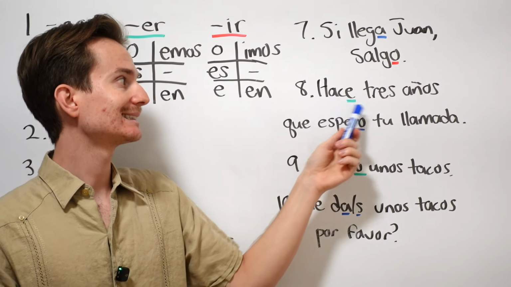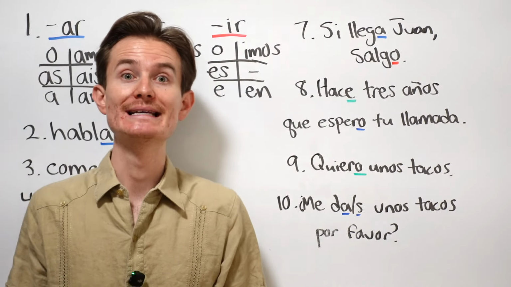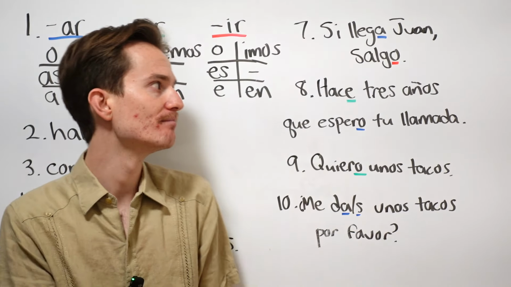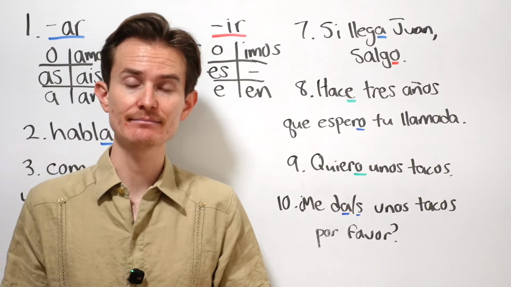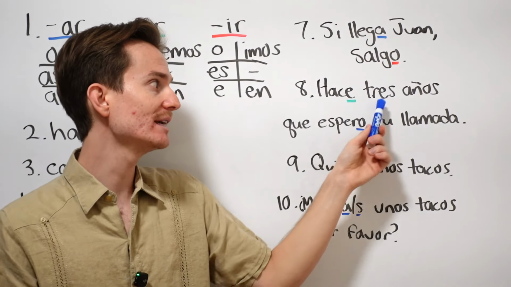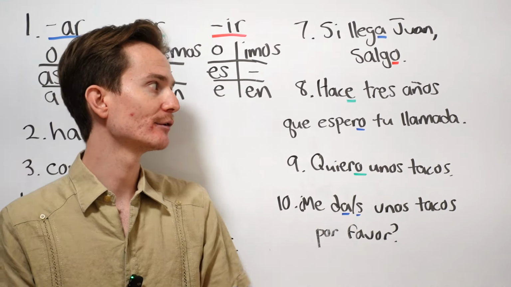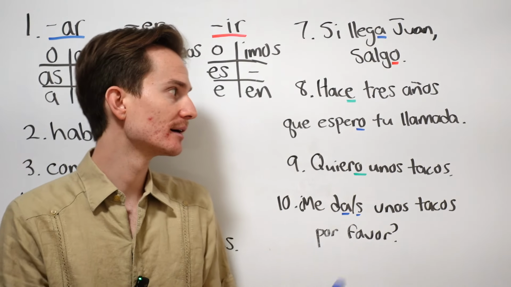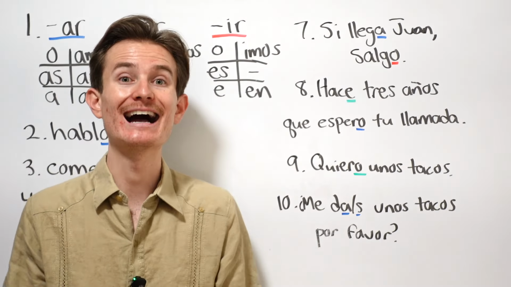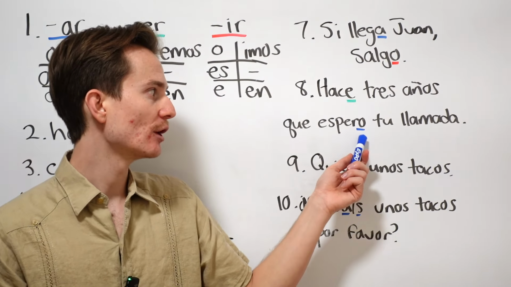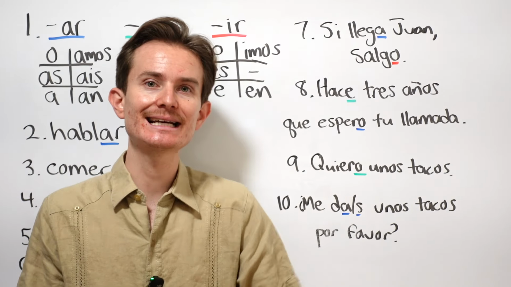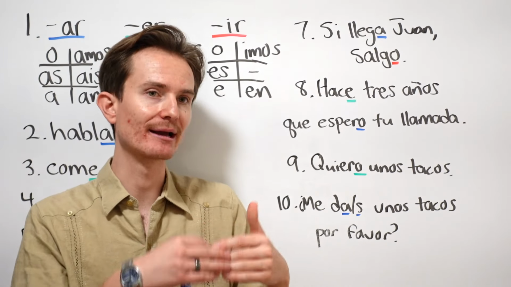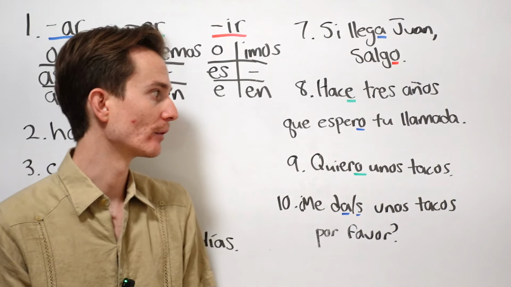Okay? Hace 3 años que espero tu llamada. Okay? Now, here's a weird one. When we're talking about time that has passed, we can use something like hace, meaning ago. So 3 years ago, I have been waiting for your call. So you could also translate this as it has been 3 years that I've been waiting for your call, or I've been waiting for your call for 3 years. Notice how, once again, the present indicative is taking on that idea of an ing verb in English, okay? So something that's happening in the near future or right now, okay?